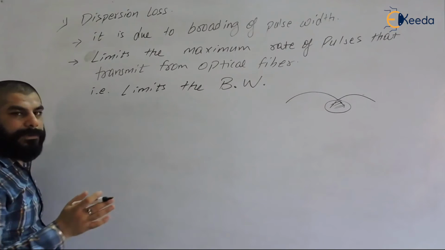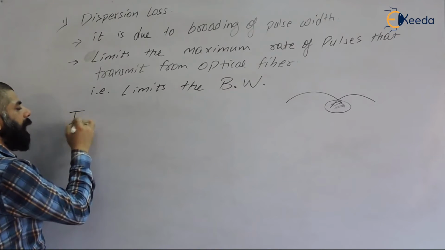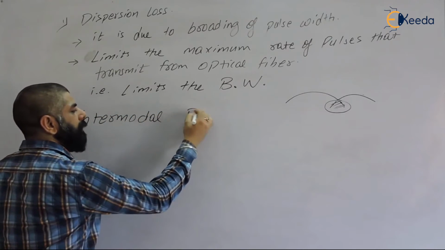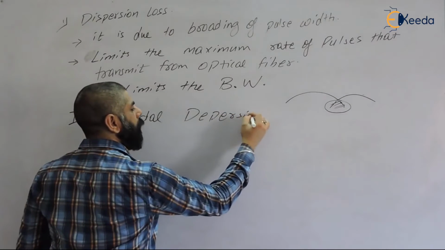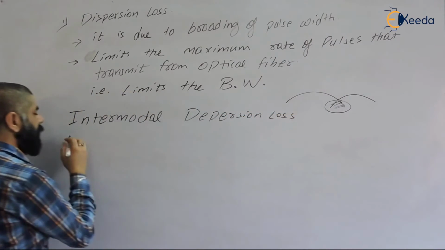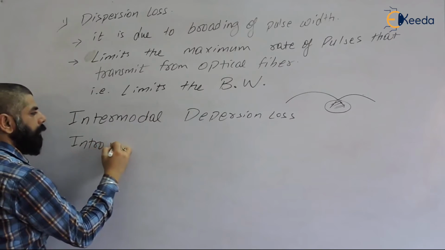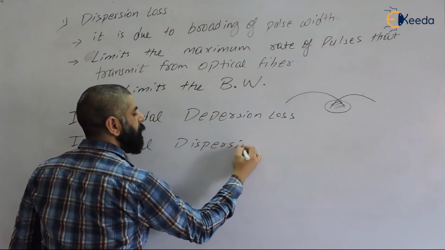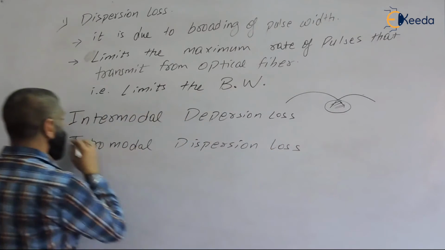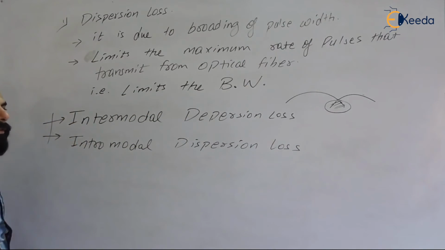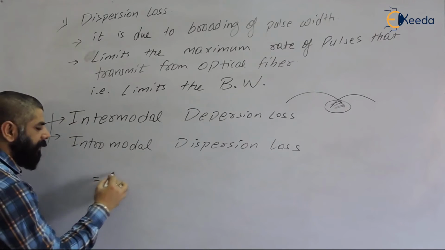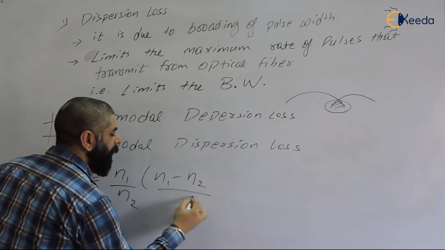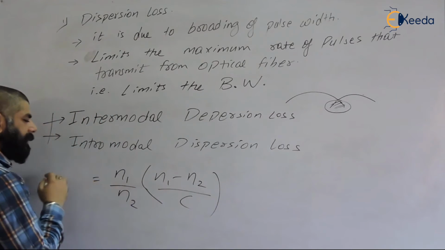Now dispersion loss is further of two types. One is called intermodal dispersion loss, and the other is intramodal dispersion loss. If you see the dispersion loss formula, it is given by N1 minus N2 divided by C. This is the dispersion loss.